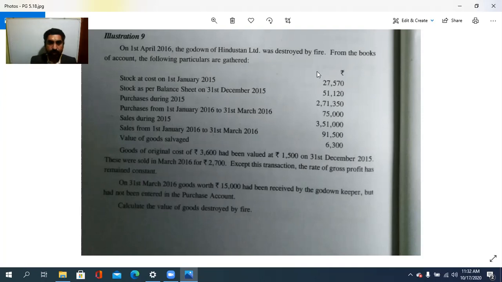Except this, the rate of gross profit has remained constant. On 31st March 2016, goods worth 15,000 had been received by the godown keeper but had not been entered in the purchase account. So, calculate the value of the goods destroyed by fire.